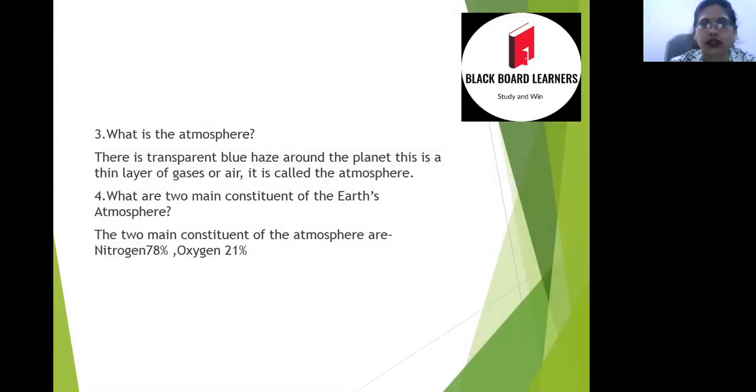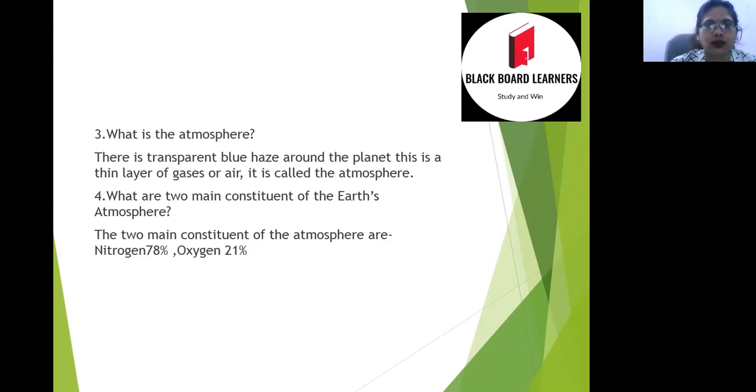Next question is, what is atmosphere? So the atmosphere is a transparent blue haze layer around the planet. This is a thin layer of gases, or we can say air. That already I have explained कि ये कुछ धुंधला सा layer है जो कि gases से बना है. It is only called the atmosphere.